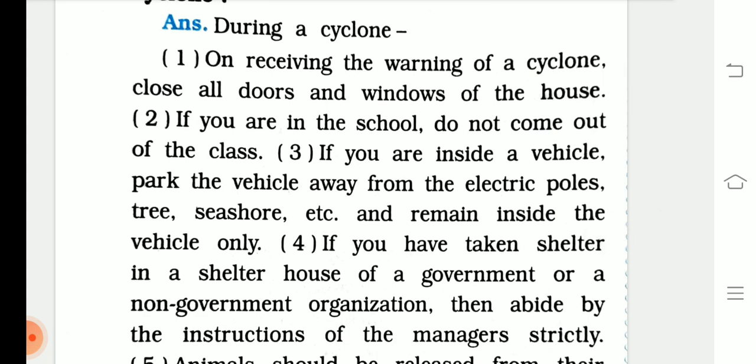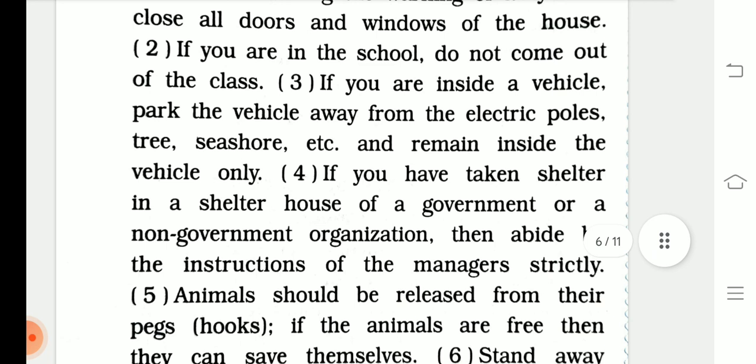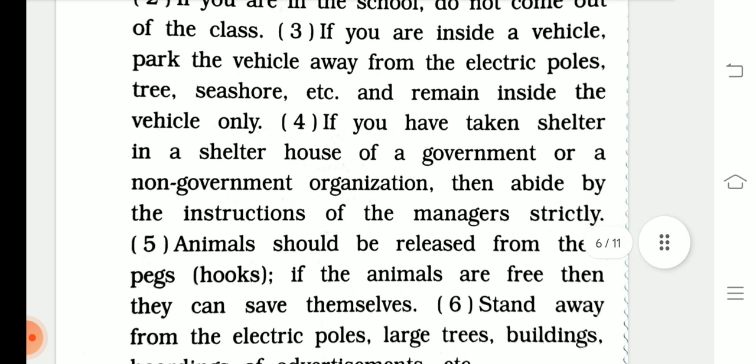If you are inside a vehicle, park the vehicle away from the electric poles, trees, seashores, etc., and remain inside the vehicle only. If you have taken shelter in a shelter house of a government or a non-government organization, then abide by the instructions of the manager strictly.